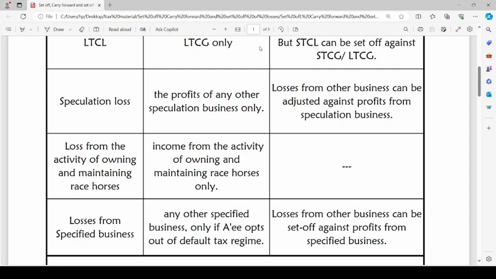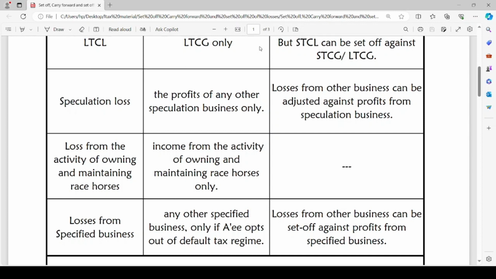Loss from the activity of owning and maintaining race horses can be set off against any income from the activity of owning and maintaining race horses only. There are no other conditions, just one simple condition: loss incurred in the activity of owning and maintaining race horses can be set off against any income from the activity of owning and maintaining race horses.